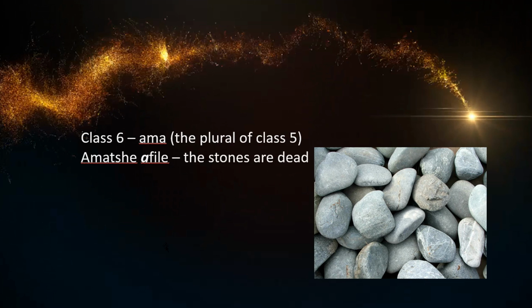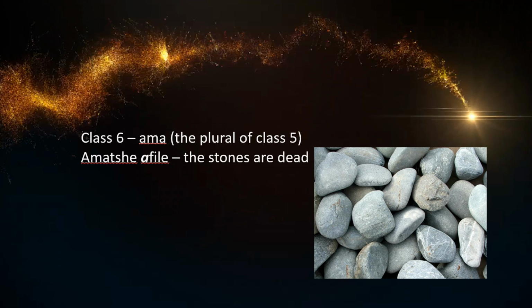Now if we go to the plural, class 6, ama, which is simply the plural of class 5. The stones are dead. Amajube afile. Now you will notice here, previously it was u, and then aba, and then it was imi, etc. And now we're going to the ama. If it was the rivers are dead, it would be imifula ifile.